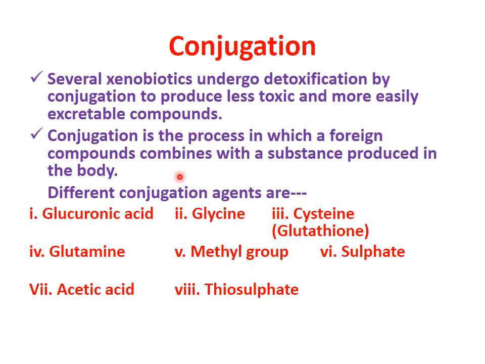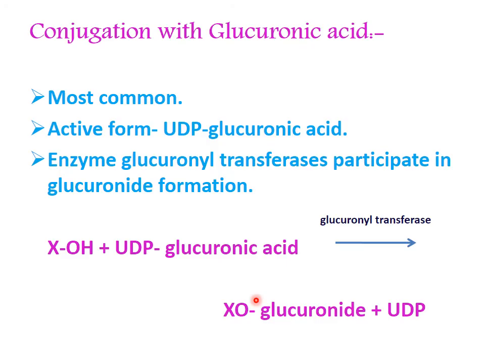Now the different conjugating agents in our body are glucuronic acid, glycine, cysteine, or you can say glutathione, glutamine, methyl group, sulfate group, acetic acid group and thiosulfate. So we have 8 types of conjugation. Now first, that is very important, conjugation with